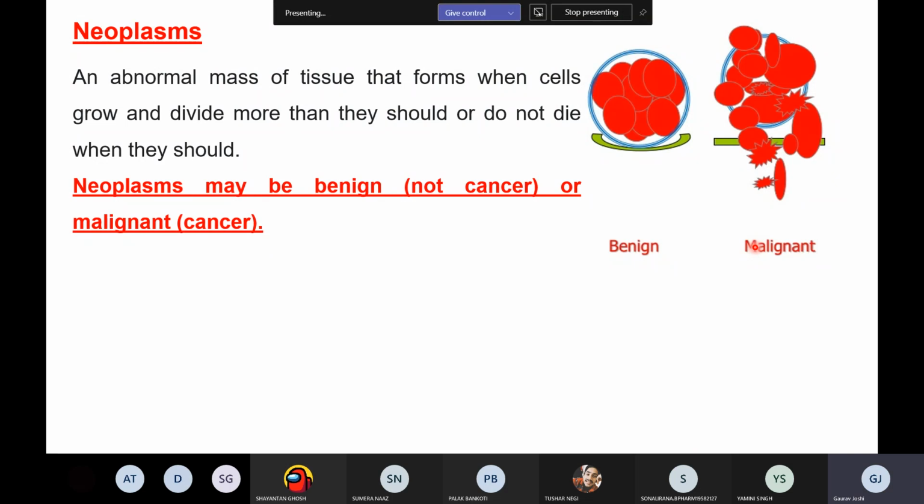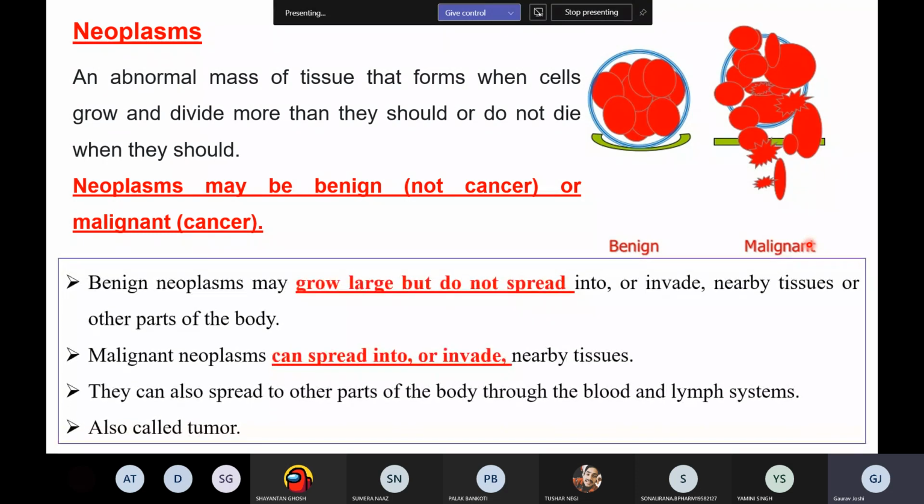So now, neoplasm basically has two types. One is the benign one and one is the malignant one. The benign one remains confined to a particular part and is basically non-cancerous. But the malignant one has the tendency to invade or metastasize from one part to another in the body, and thus it is called cancer. So the malignant neoplasm is called cancer. This is the important thing. So see, this is the definition.